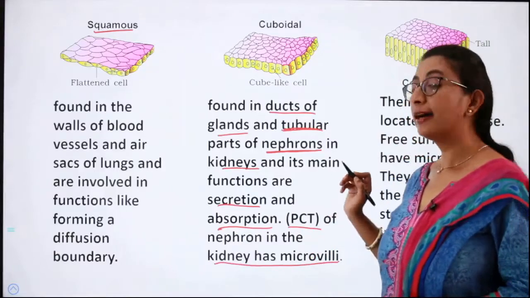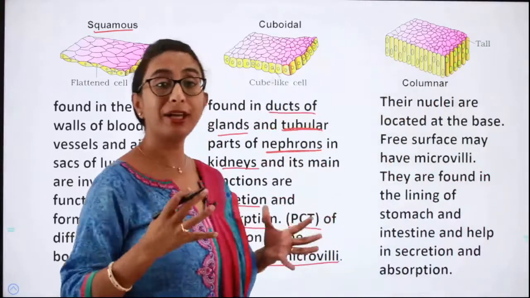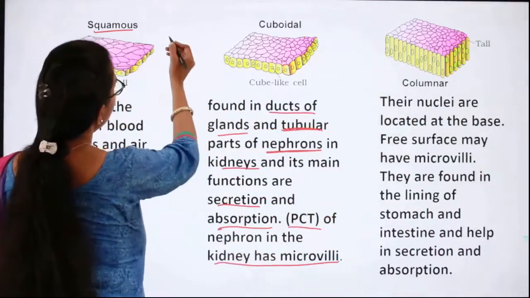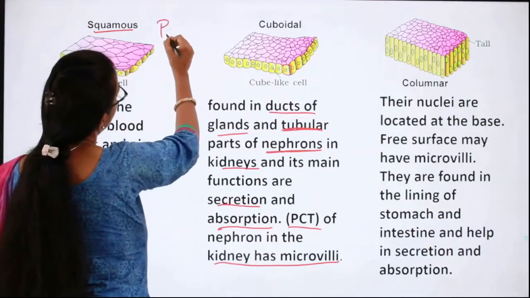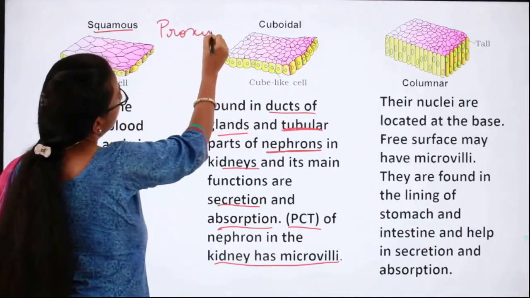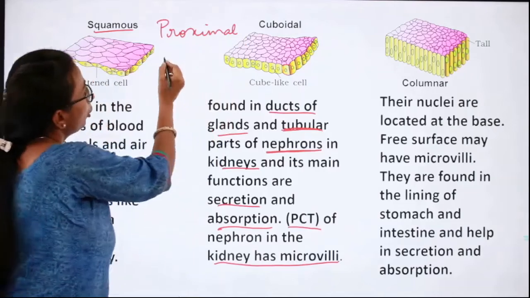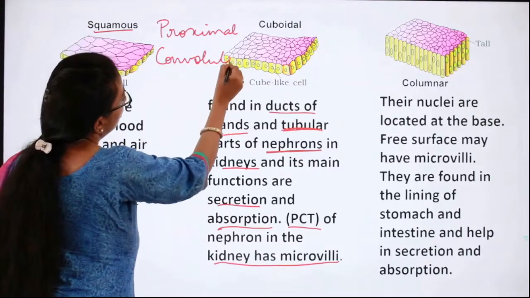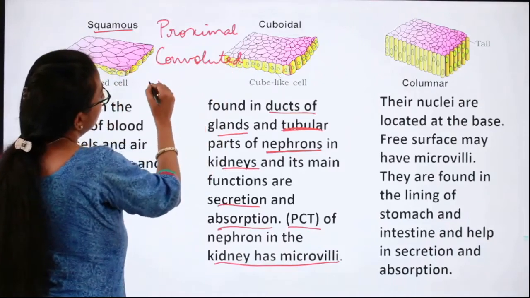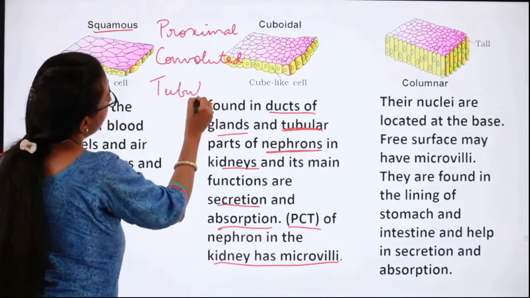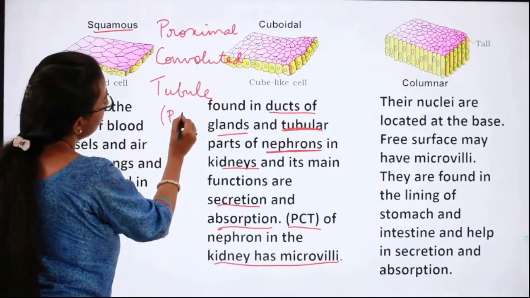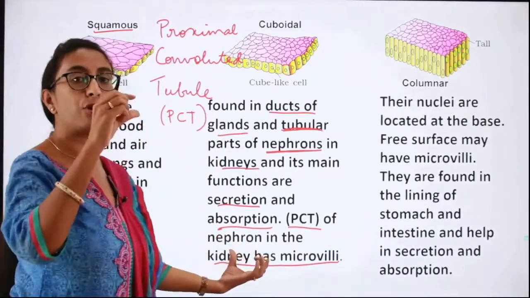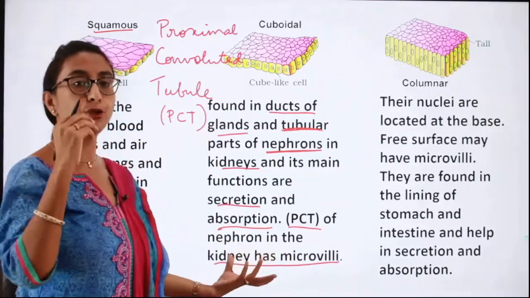PCT, proximal convoluted tubule. This is very important. It has been asked in NEET exam earlier also. In short, we call it PCT, proximal convoluted tubule of the nephron. So in the nephron, one region is called the proximal convoluted tubule.